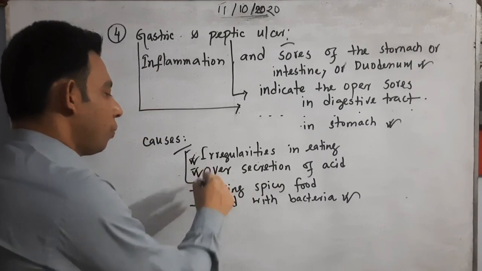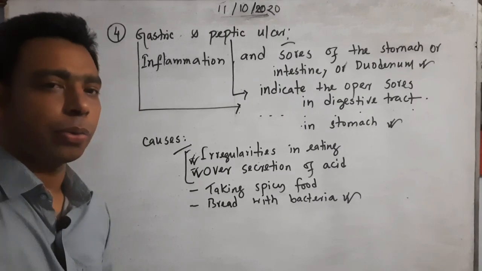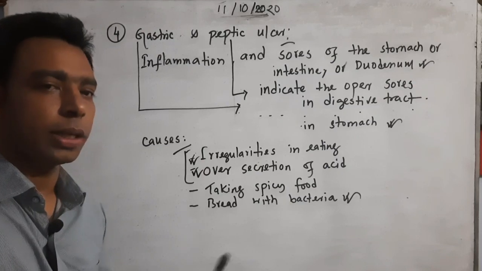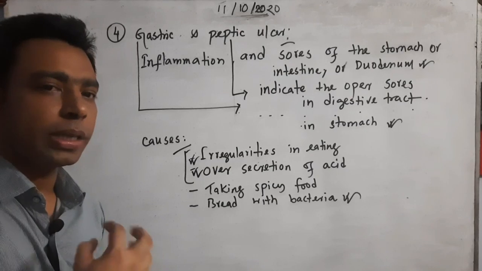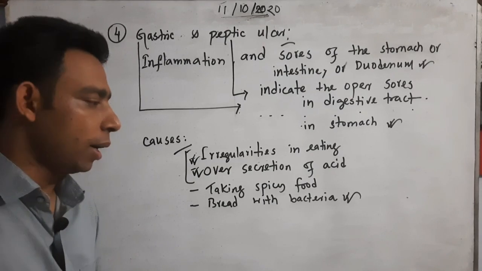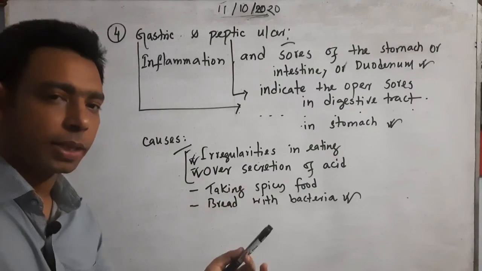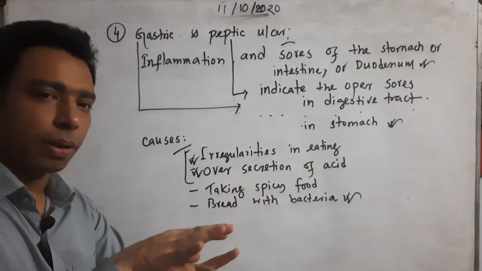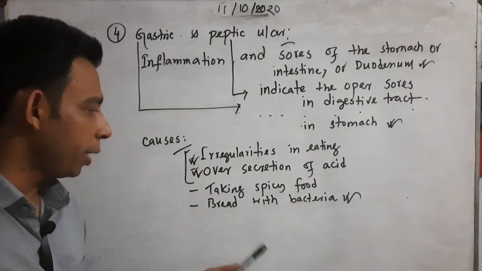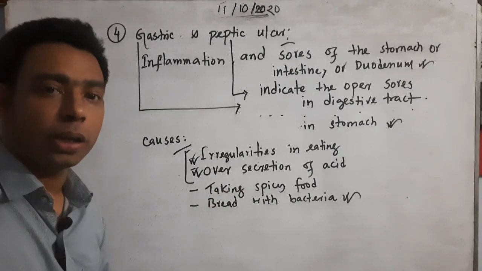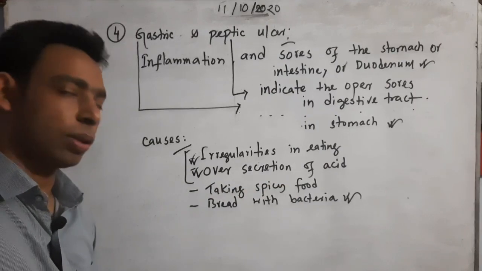Over secretion of acid. Sir, how can we find out the over secretion of acid in the body? The food we take is alkaline in nature, from carbohydrates, proteins, and fats, but HCl can react with them and balance it inside our body. If we cannot digest properly because of an ulcer in our stomach, then acid secretion is also a cause of that.